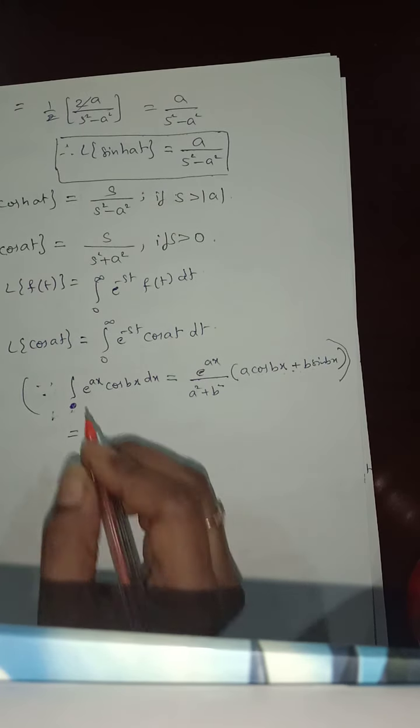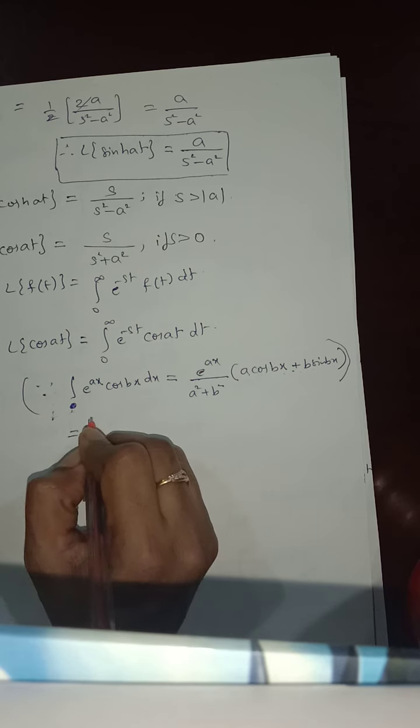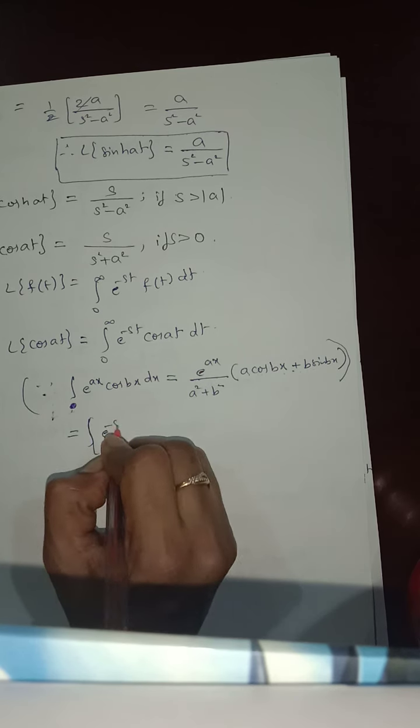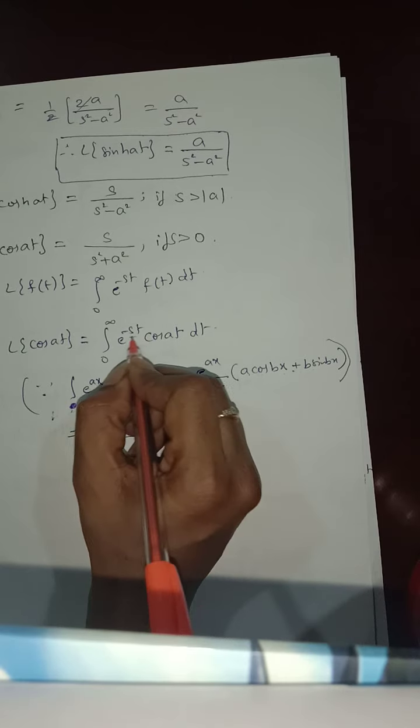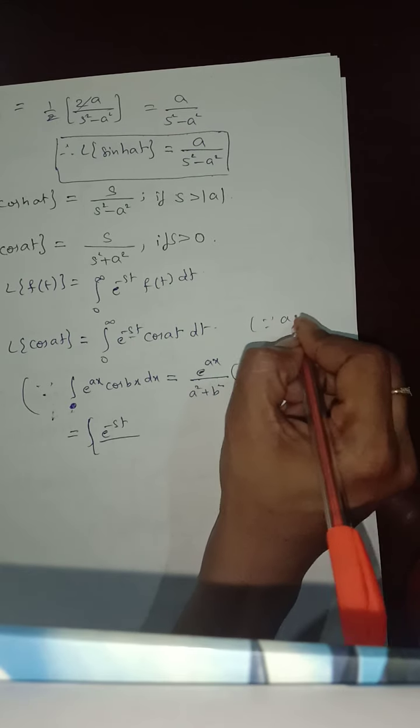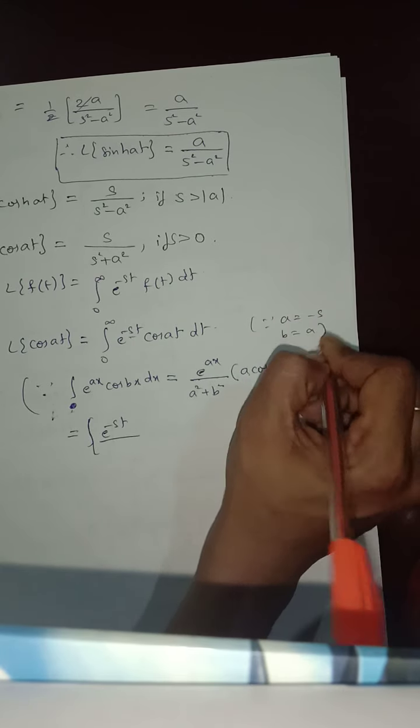Now this is equal to e power of minus st by, the a value is what? Minus s, and the b value is a here.